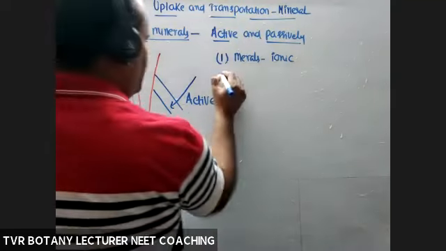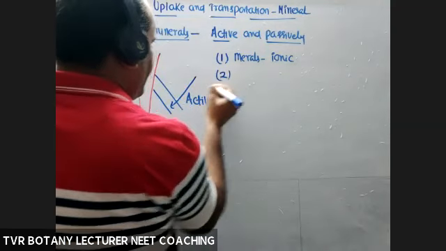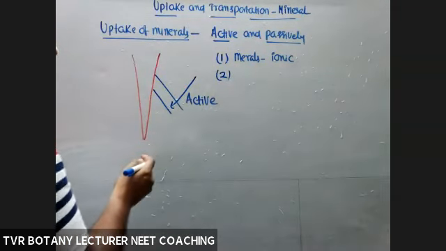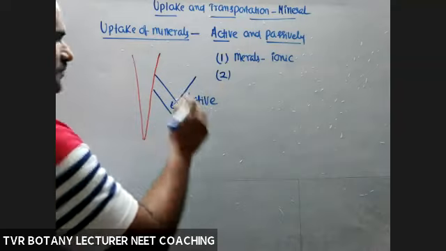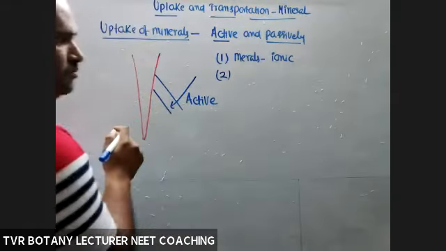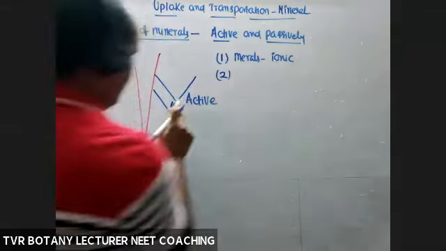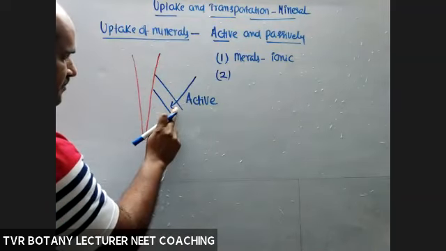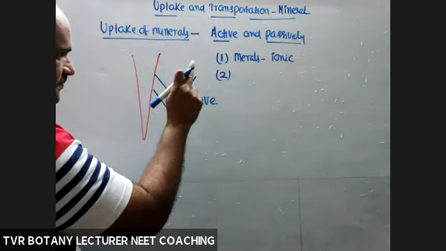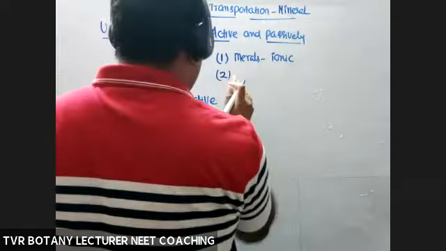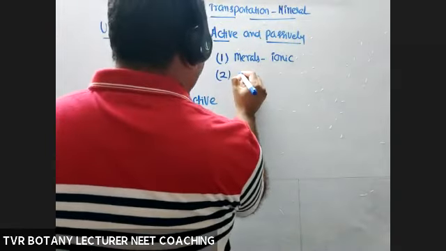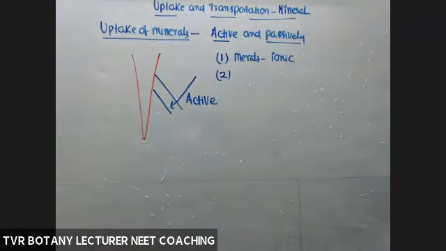Reason, here transportation is against their own concentration gradient, less to more. So here, fewer minerals in the soil, more minerals in the root system.